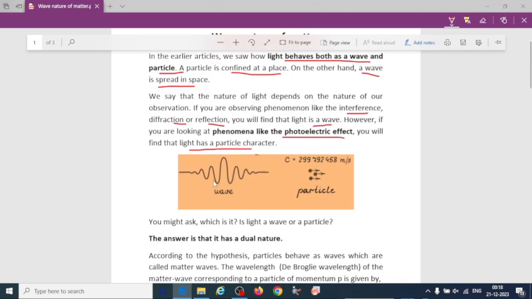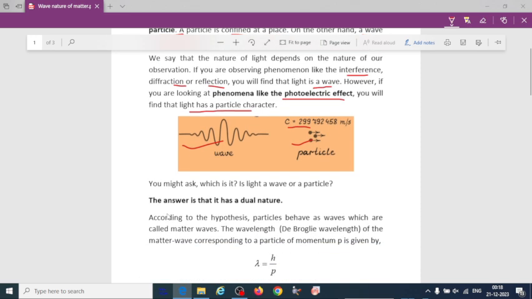As we can see in this figure, the wave nature is shown, and here the particle is denoted by a dot, that is the particle nature. If it is traveling with the speed of light, the value of c is given here as 3 into 10 to the power 8 meter per second approximately.